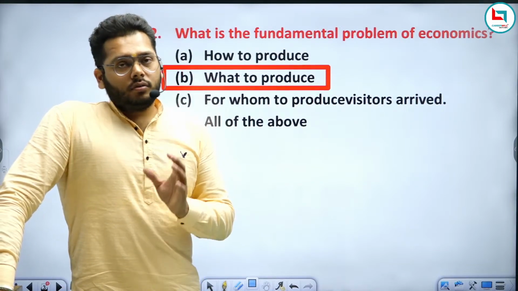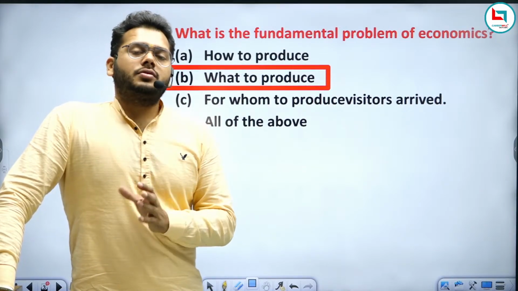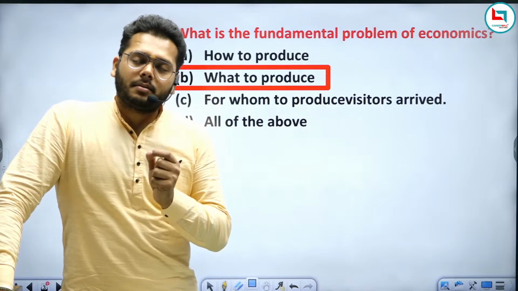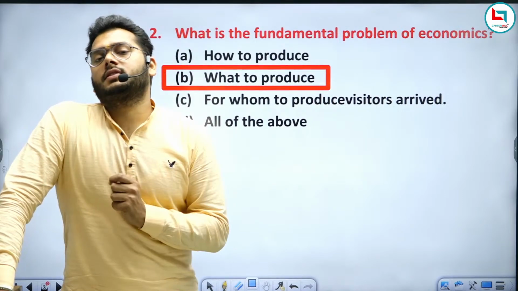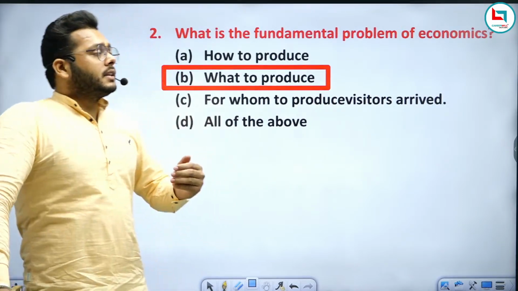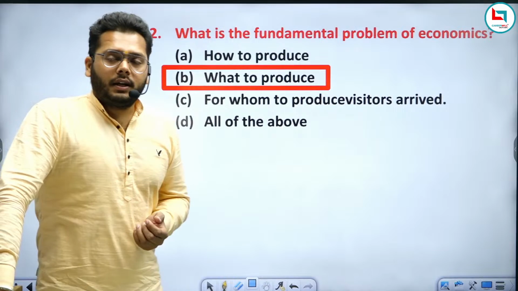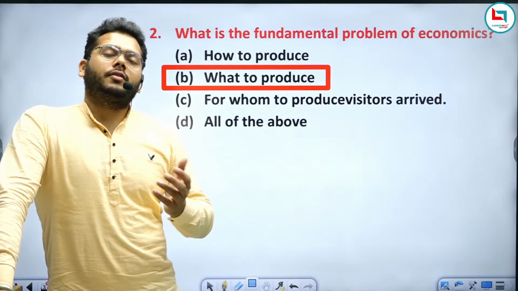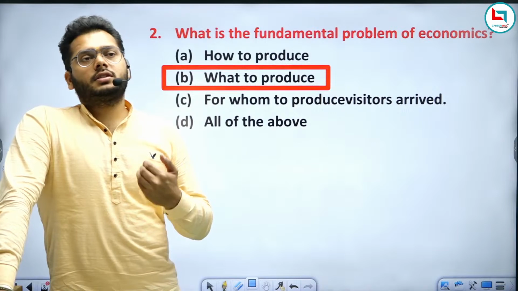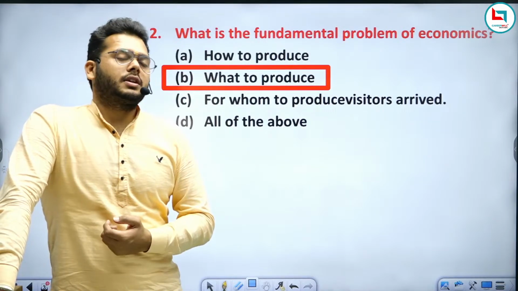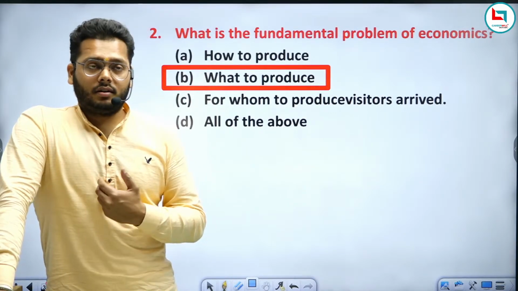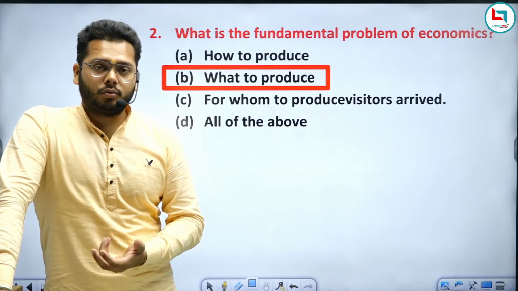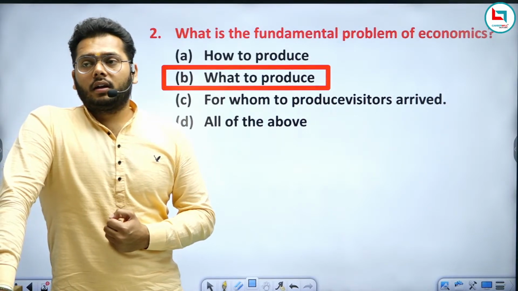So in this problem, what to produce, is the basic problem of production of goods and services, right? The second basic problem of any economy is how to produce. In the first problem, we decided which product we should produce in our economy, which is better for the economy.